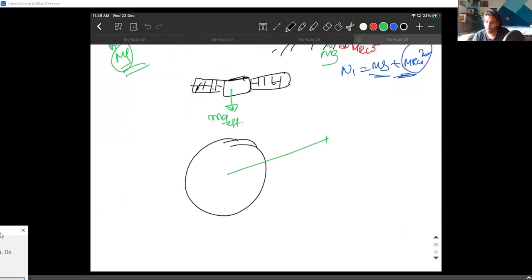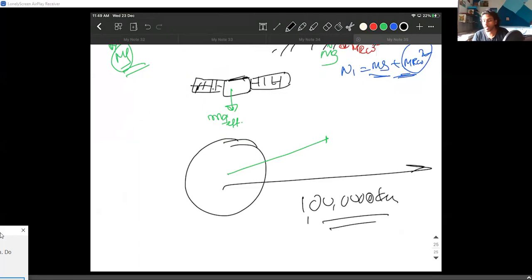You can go some thousands and thousands, let us just take 1 lakh kilometers away from Earth. Did I put an extra zero? Yeah, I did put an extra zero. 10 lakh kilometers away from Earth, you will still feel Earth's gravity.